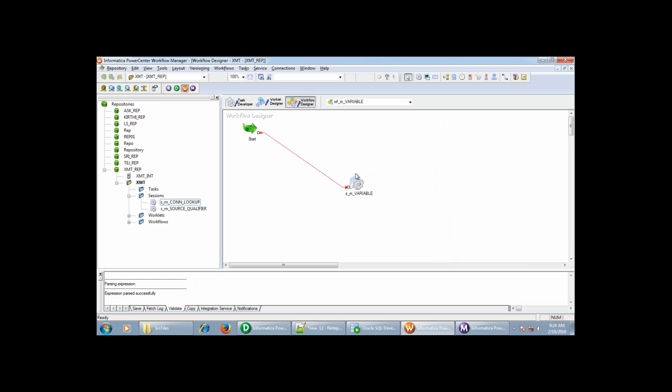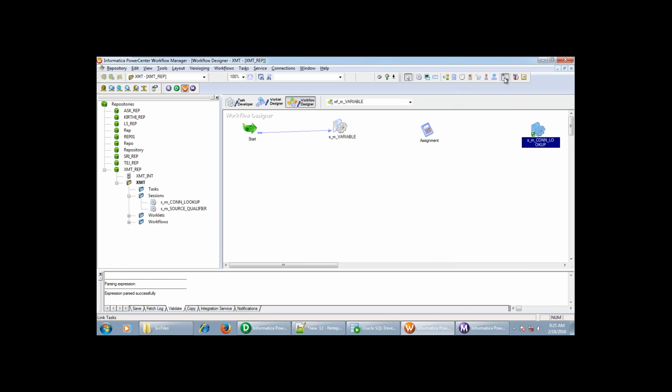Okay, so yesterday we were left with the assignment task. By using this assignment task, I can assign a value to a variable which is defined at the workflow level.